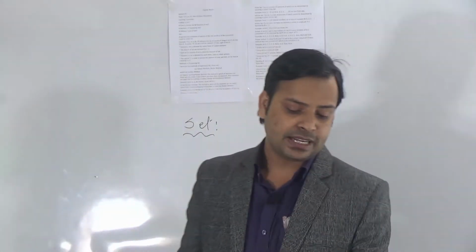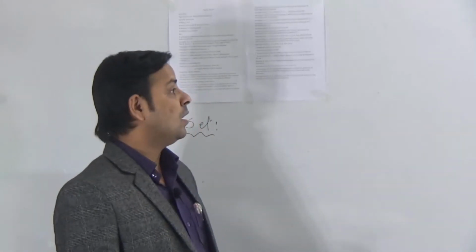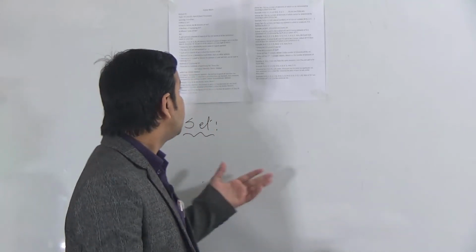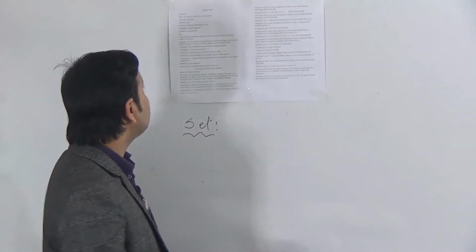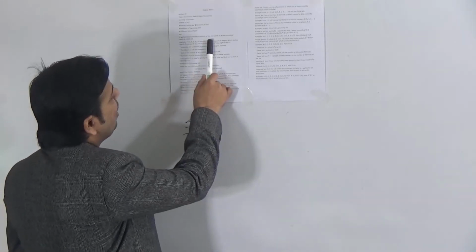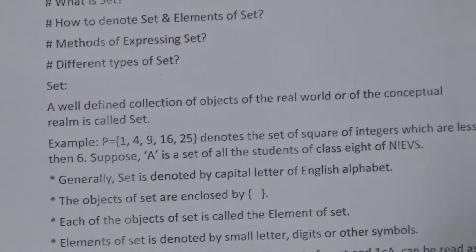I have written the definition. Do you know the concept of set was given at first by George Cantor, a mathematician. George Cantor invented set, and according to his theorems, a well-defined collection of objects of the real world or of the conceptual realm is called a set. It means that in this world